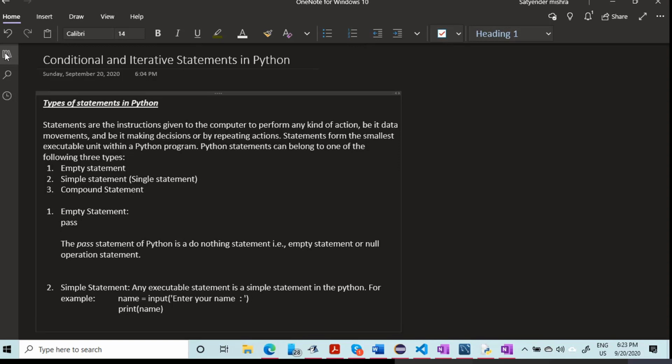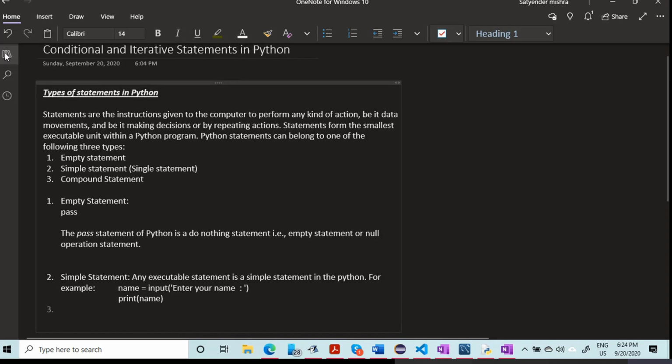These two are examples of simple statements, right? The input function is used to take input from the keyboard, and that input will be stored in the variable name, and we are printing the contents of name, whatever is stored. So these two are simple statements.